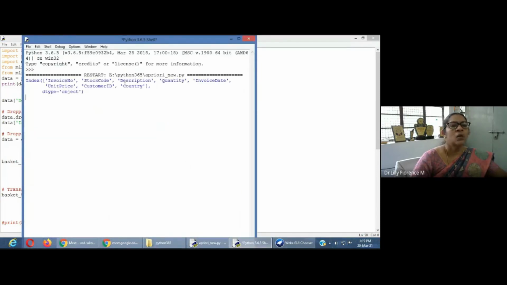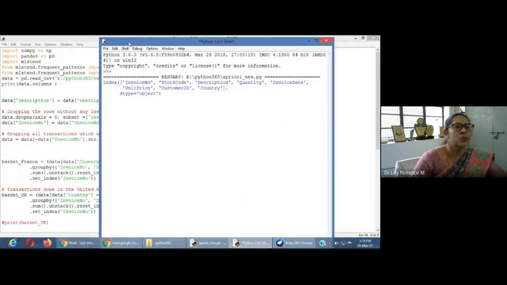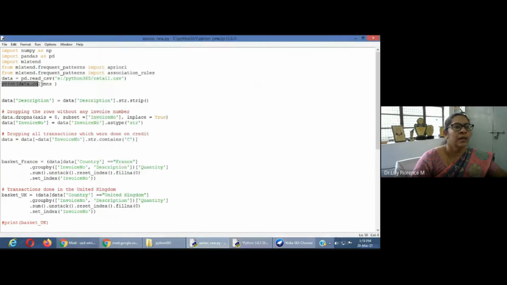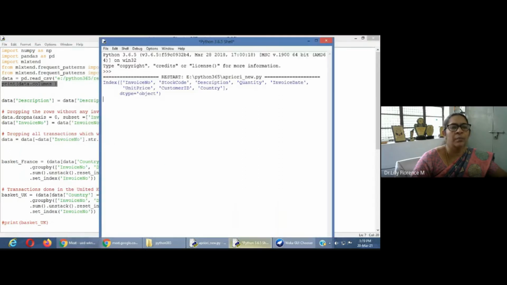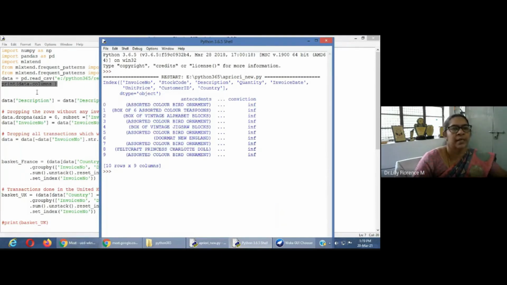These are the column names we have used in our data set. Now it will print the rules. See, here I have given print column name, so that column name is listed here. It will take some time to print. Yes, so these are all 10 rules we have printed here.